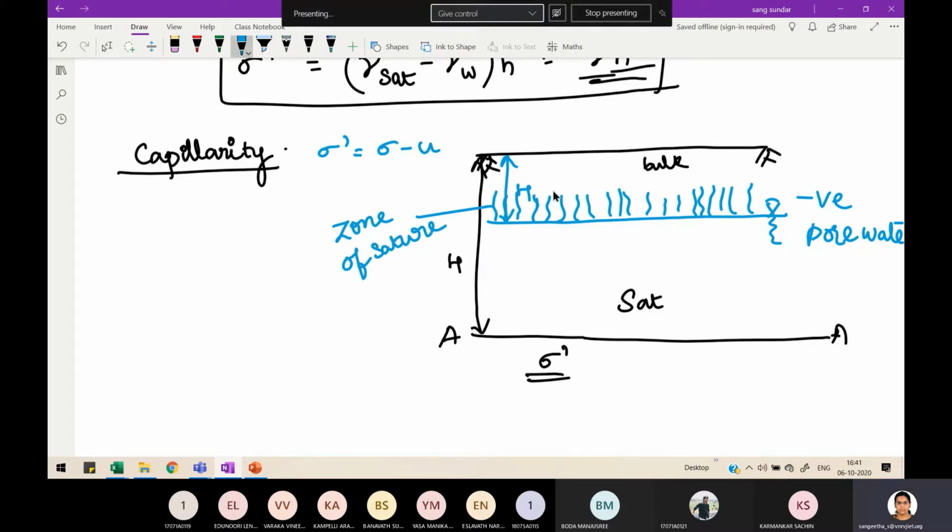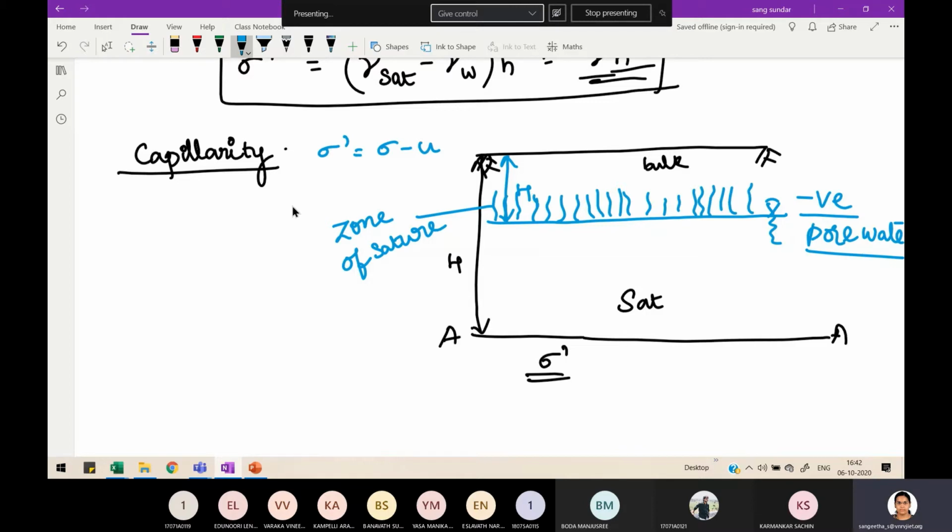Because of the thin pores, the water level rises within the pores and acts in the downward direction, whereas normal water acts upward. That is why we consider capillarity as negative pore pressure.